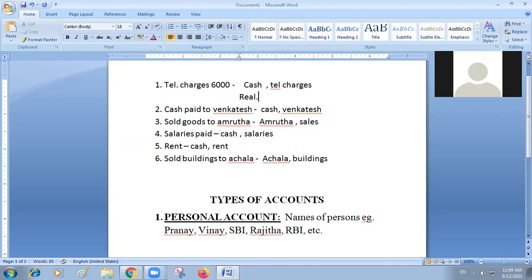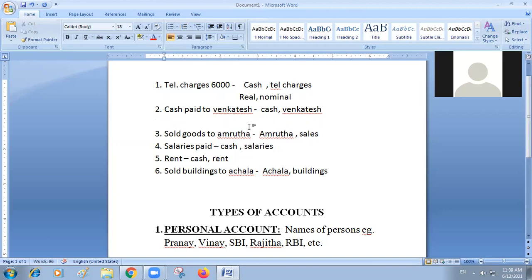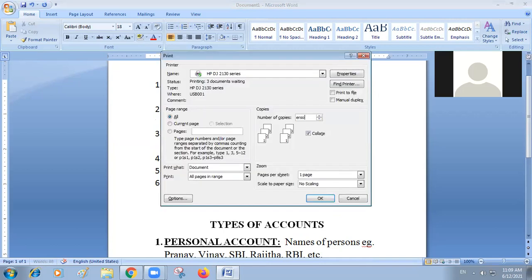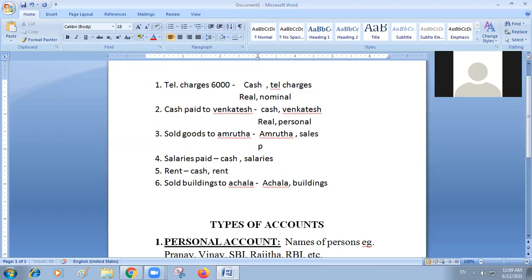Now, for your understanding, write: cash is a real account and telephone charges is a nominal account. Similarly, cash is a real account and Venkatesh is a personal account. Amruta is a personal account and sales is a nominal account.